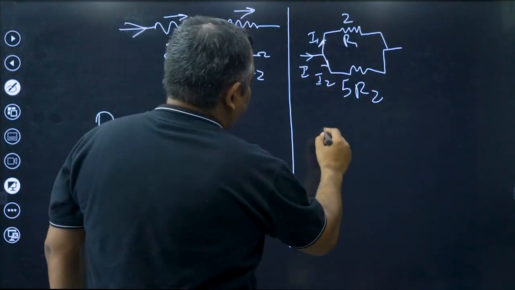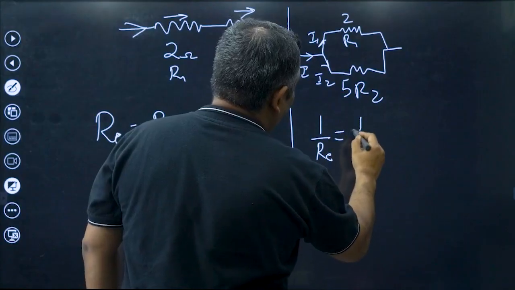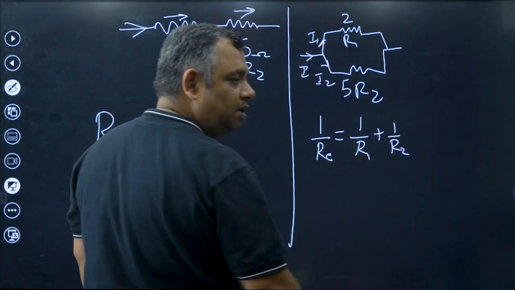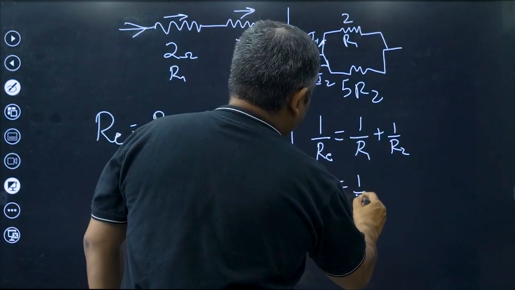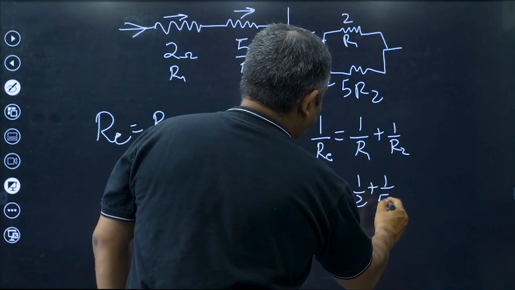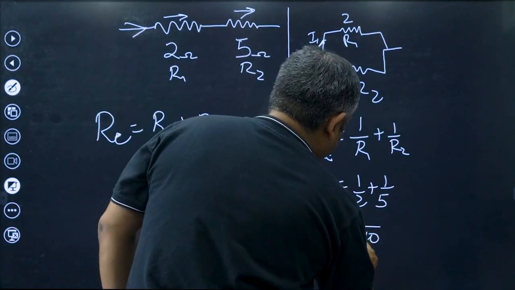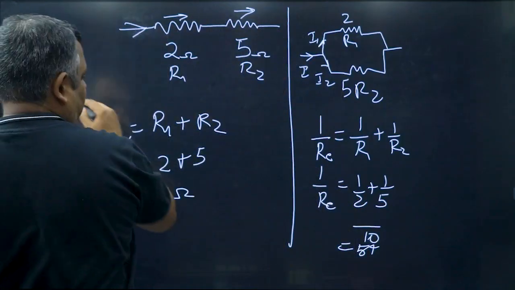So here equivalent resistance RE: 1 upon RE is equal to 1 upon R1 plus 1 upon R2, which is 1 upon 2 plus 1 upon 5. So what is the LCM? LCM is 10.